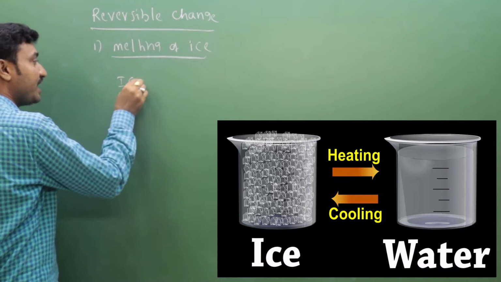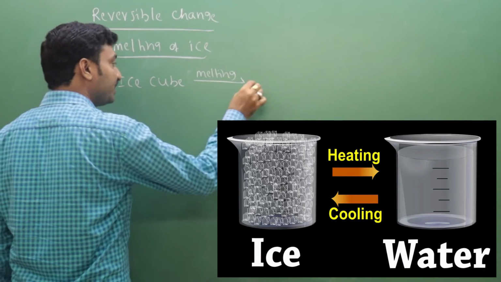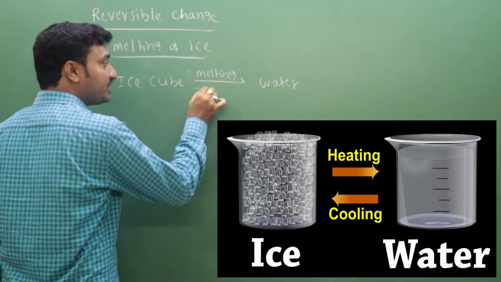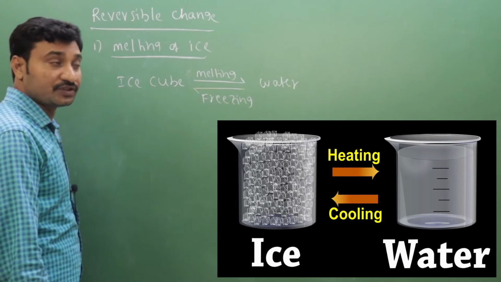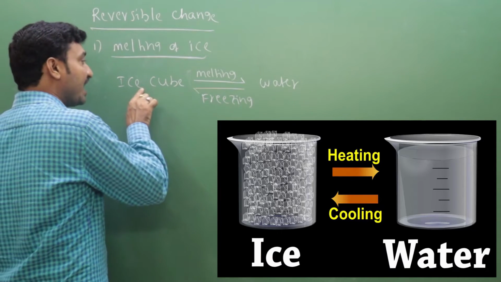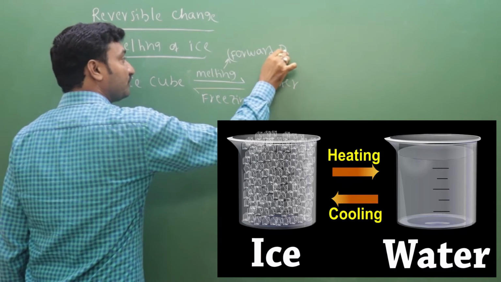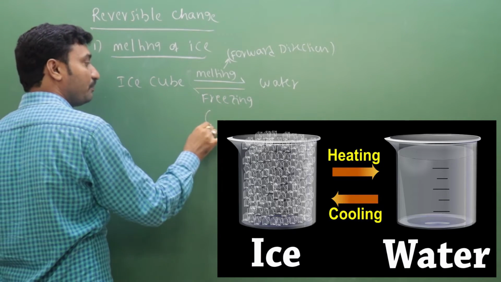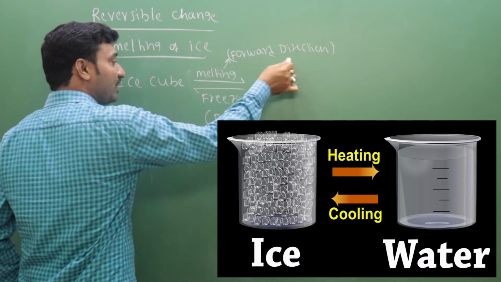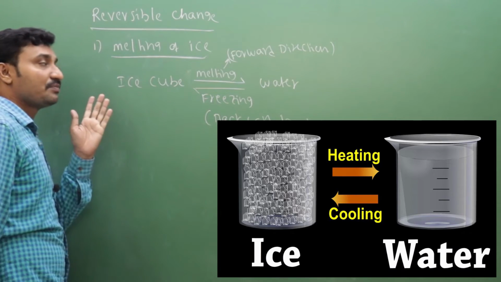You can take some ice cubes; an ice cube on melting is converted into water, right? Again, water on freezing is converted into ice cube. So this process is reversible. Ice cube to water is the forward direction. Freezing water to ice cube is the backward direction. So this process takes place in both forward and backward directions. That's why this is an example of reversible change.